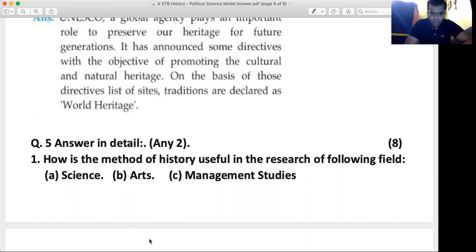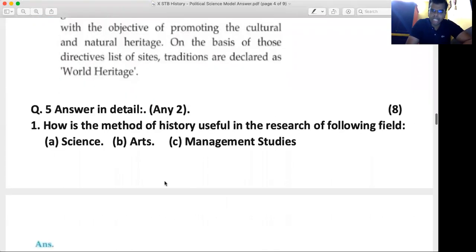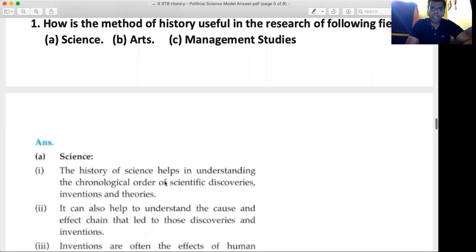Now students, since it's a 4 mark answer, for science we will give 1 mark. For arts, we will give 1 mark. And for management studies, we will give 2 marks. So 1 for science, 1 for arts, and 2 for management studies. Let's see what all points are needed for science, what all points are needed for arts, and what all points are needed for management studies.